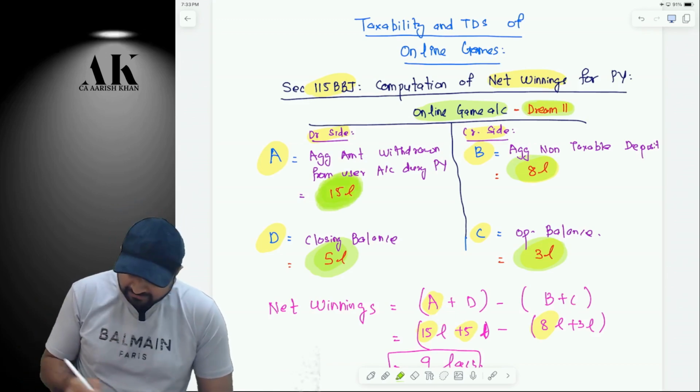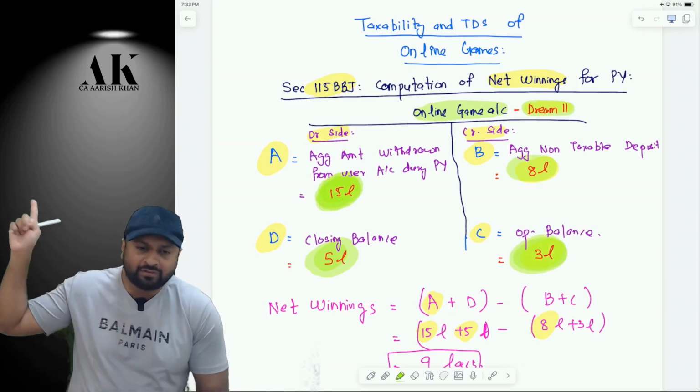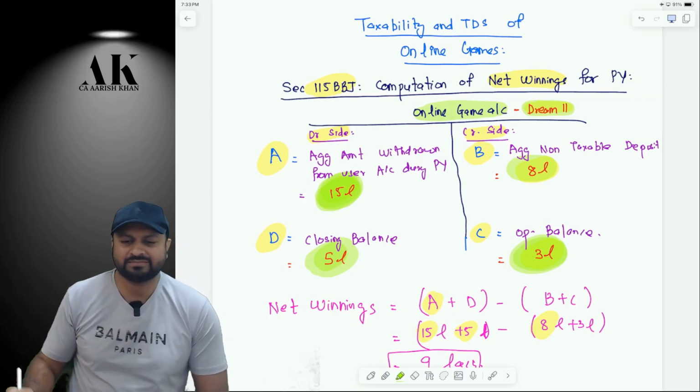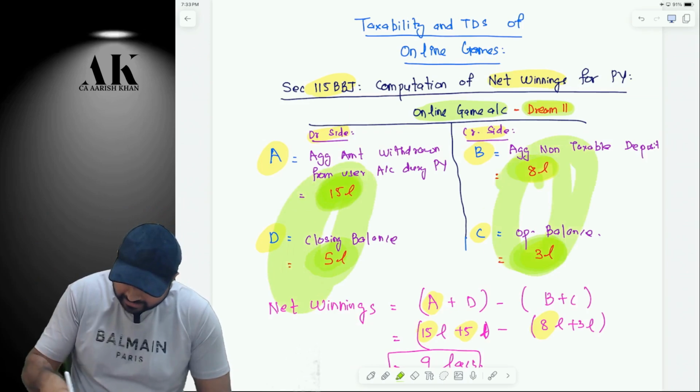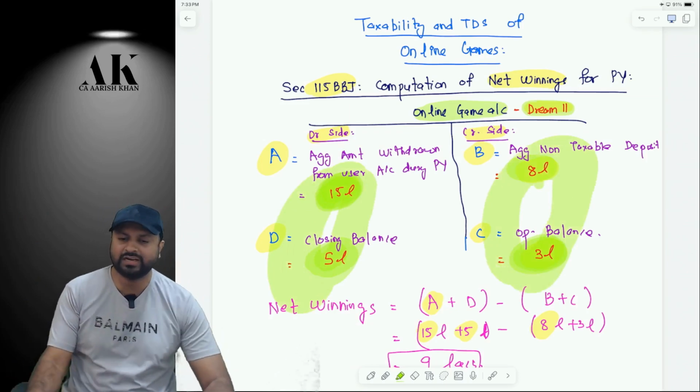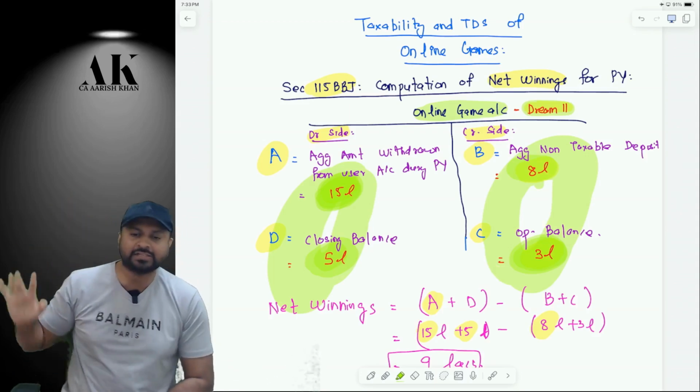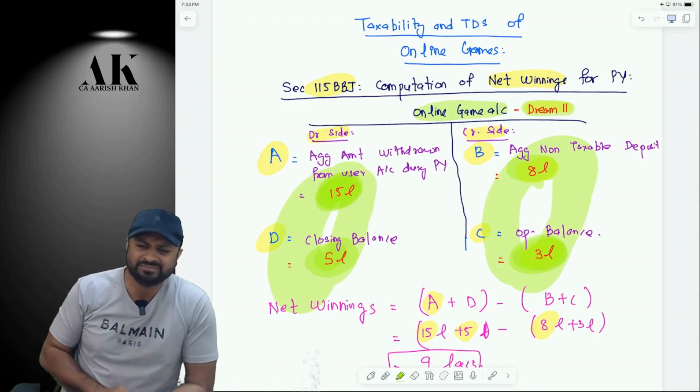And out of this 15, 3 lakh is from last year on which I have already paid tax last year, correct or not? That is the reason out of this entire addition, you are getting a deduction of how much? 11 lakh rupees. Are you able to understand or not? Otherwise, there will be double taxation on the same income. Are you clear? Yes, sir.